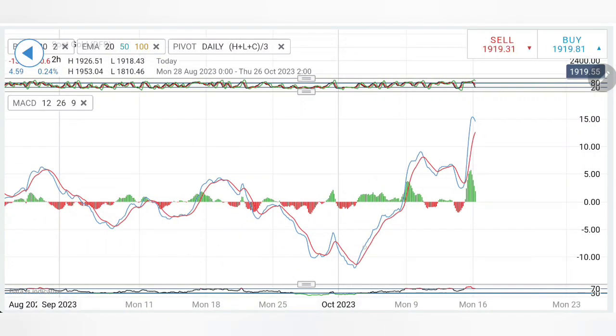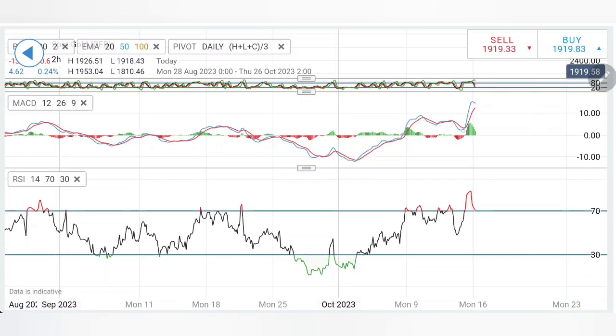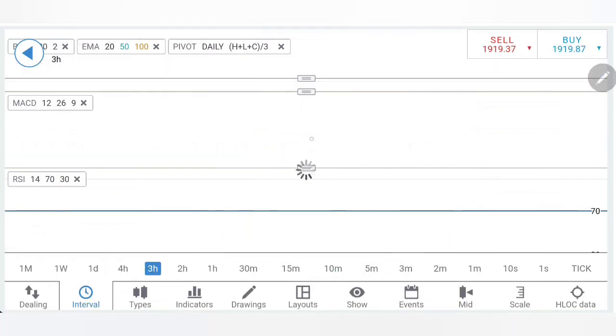Now, if you look at the waves here, rise, retracement, then rise. So possibly a little retracement can be expected. Thus, below 1918, we can expect 1914-15 at least, which should be the first support level, then 1908-10, and then the 1900-1904 zone is going to be the maximum support for the day. RSI was overbought. It is trying to come out of the overbought zone.